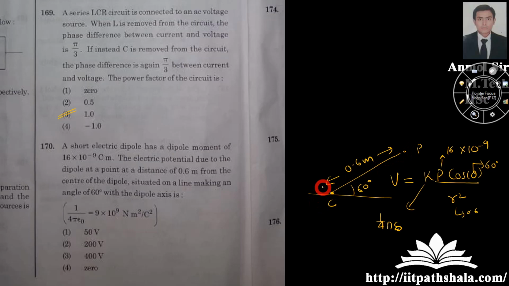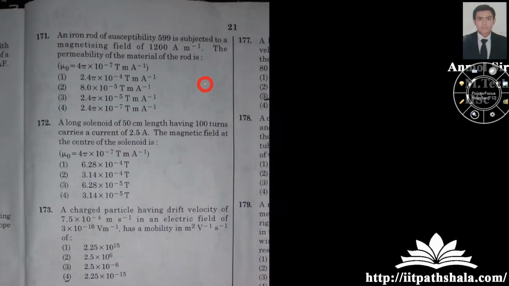Now let us look at the following question, which says that an iron rod is having this kind of susceptibility and it is subjected to a magnetizing field of 1200 ampere per meter. You have to find the permeability of the material. Now as you know, susceptibility is given to you as 599. Magnetizing field is given to you as 1200.